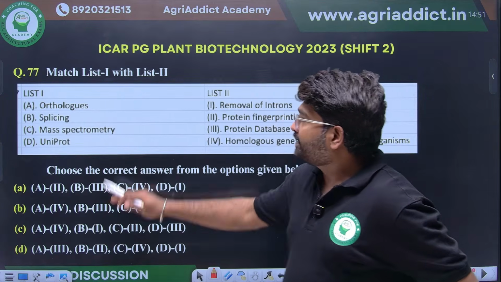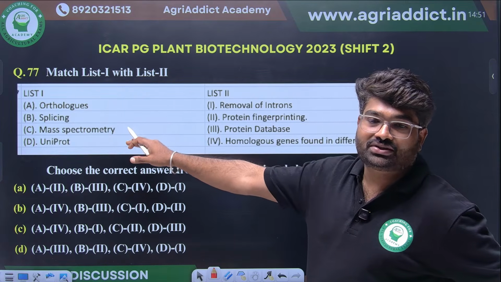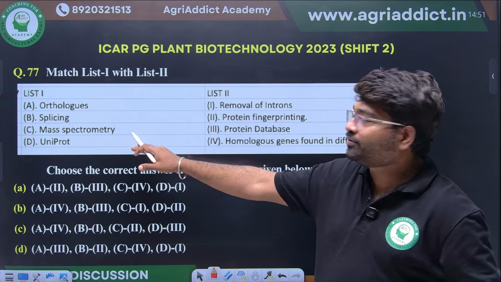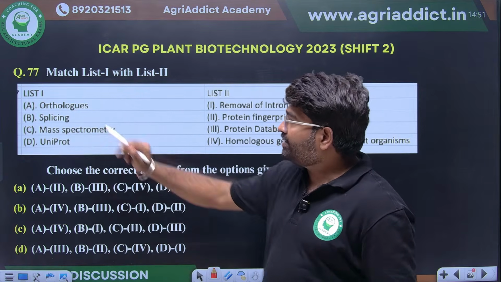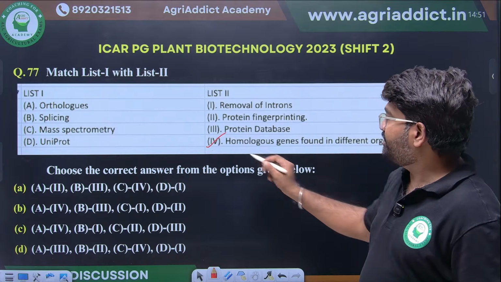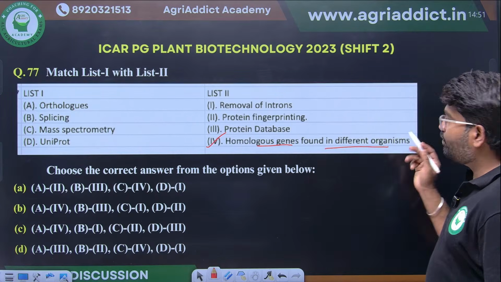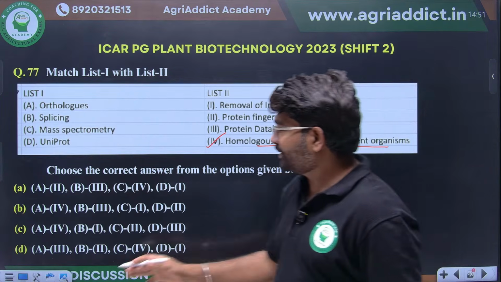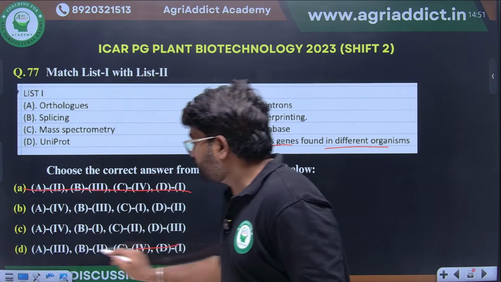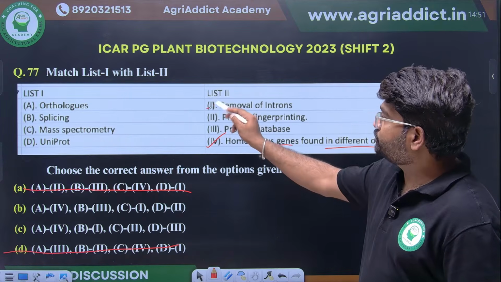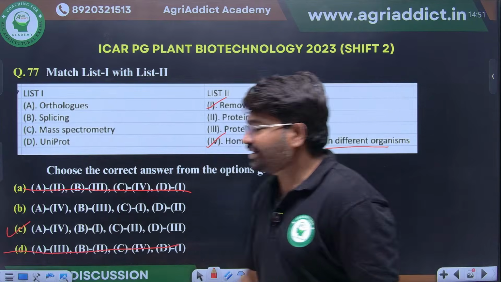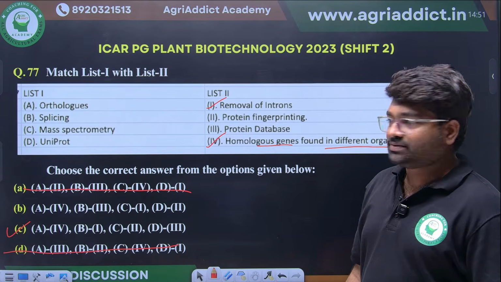Here, this is the most repeated question. In 2024 also they have asked the same question. Here also the same question they are asking. Orthologous gene, this we have already seen. It will be a homologous gene found in different organisms. Splicing, yes, removal of intron. So this will be the right answer.